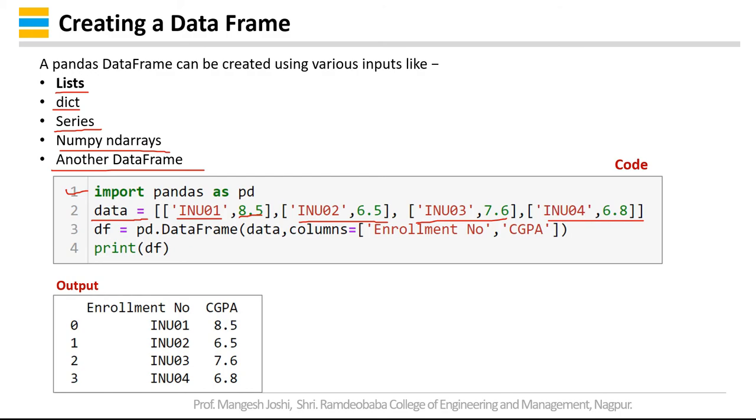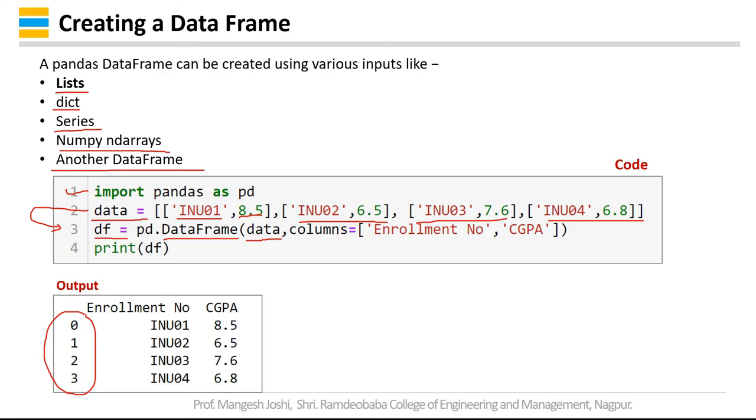Then I have created a variable df. So df is equal to pd.DataFrame. In the earlier case we have done pd.Series. Now in this case we have to do pd.DataFrame. So data will take the input from the list. Then I have given the column name over here. Then I have not provided any index, so by default it will take the values from 0 to length minus 1. Since we have 4 values in the data, the index will be 0, 1, 2, 3.